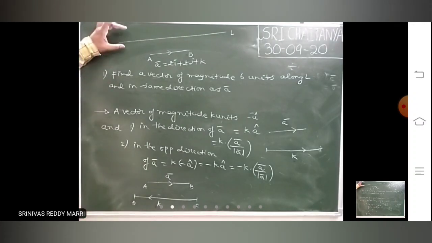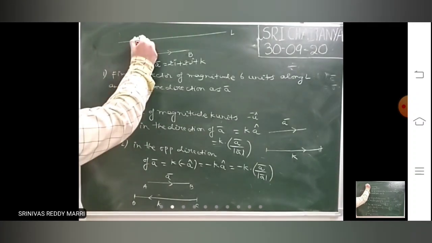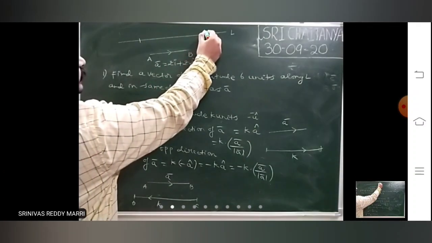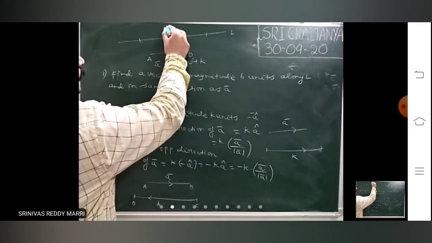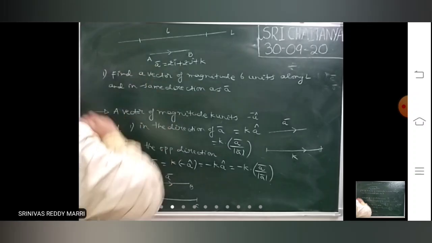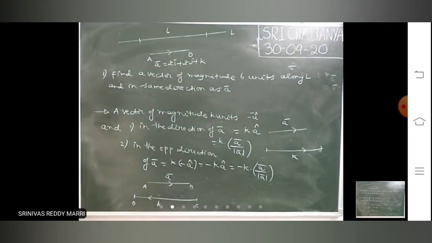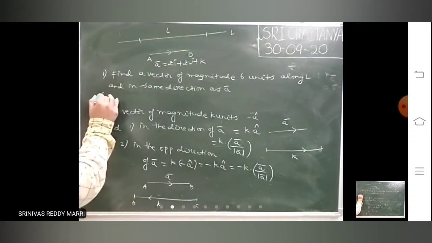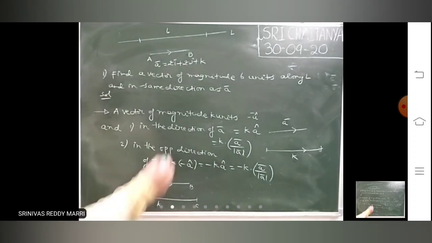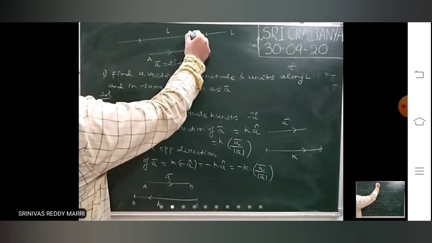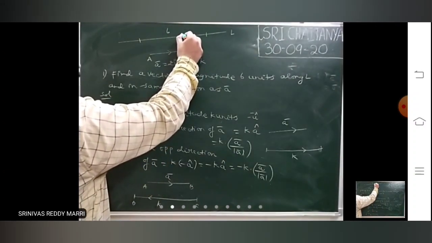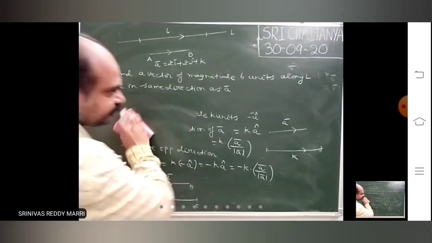Look, on L you have to find a vector of magnitude 6 units. In the direction of A bar means it has this direction.